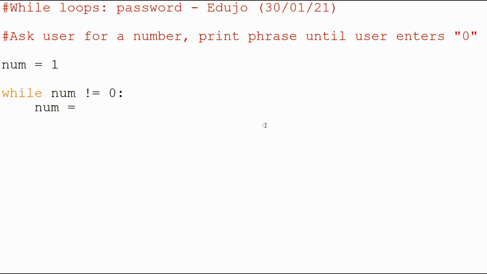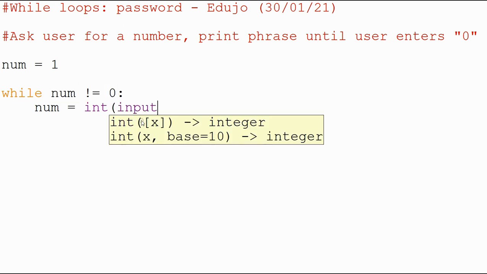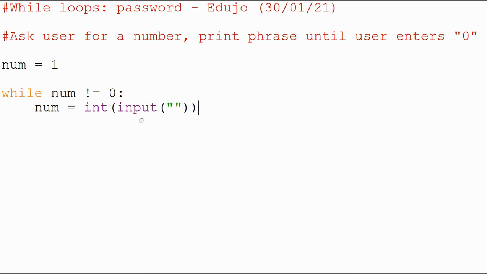So we've got num, and I'm going to say int, because remember that we are actually using an integer to compare this. It's not a string, and by default when you use the input function with nothing else, it will always be a string. So we just want to say enter a number, and then we also want to print some sort of phrase. So what phrase can I think of?